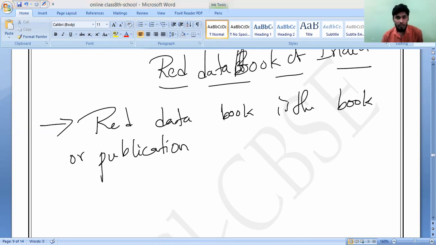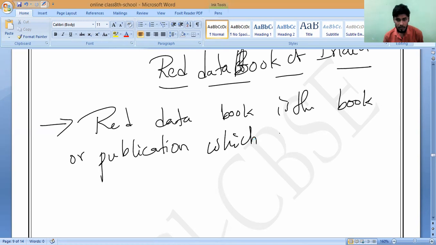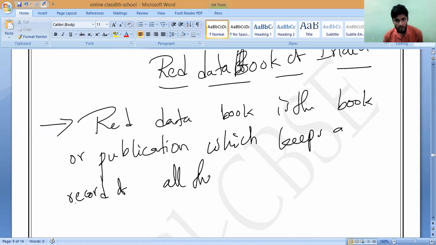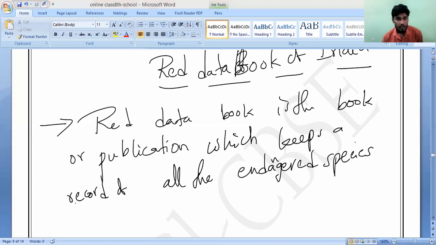It keeps a record of all the endangered species, or you can write plants and animals.